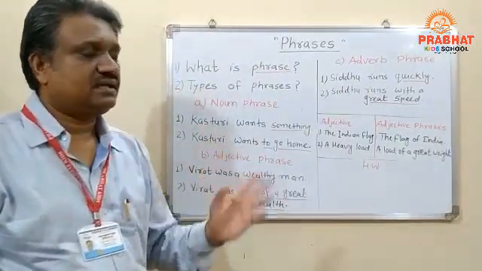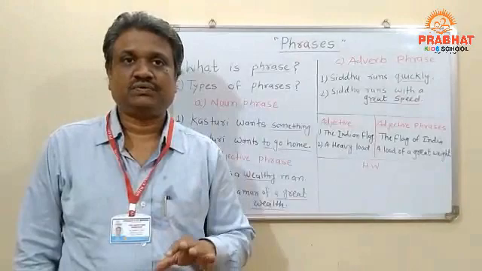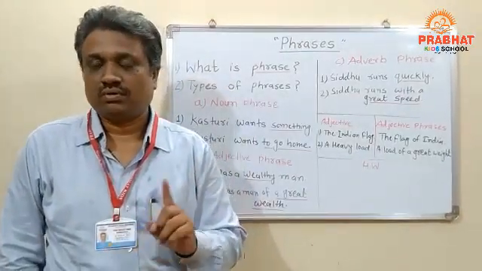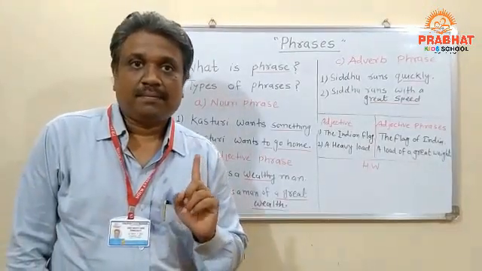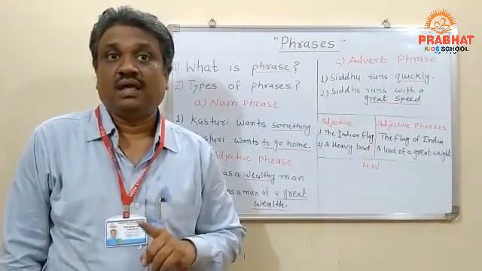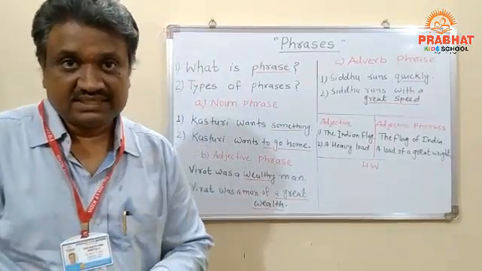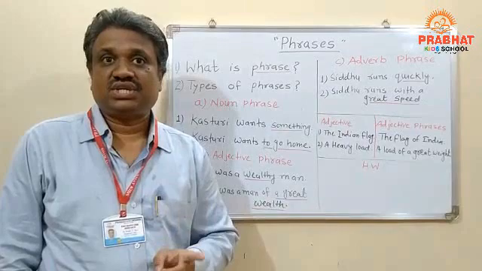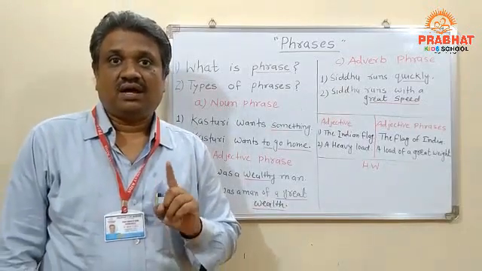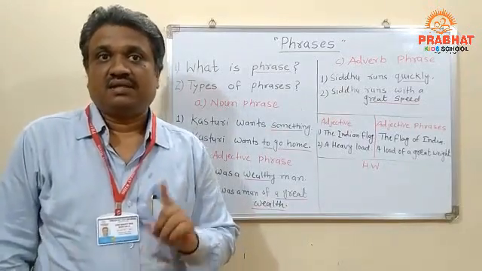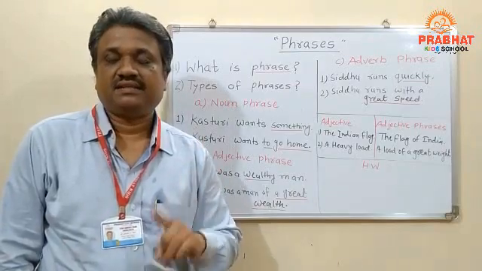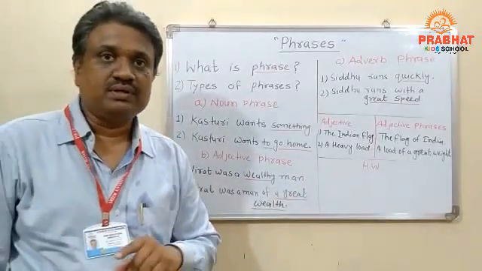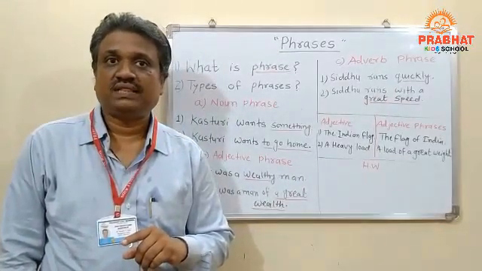Moving ahead, students, a few examples for you: an adjective and how to convert that adjective into an adjective phrase. The very first one, a golden crown: a crown made of gold. A white elephant skin: an elephant with a white skin. A jungle track: a track through a jungle. Indian flag: the flag of India. A heavy load: a load of great weight.